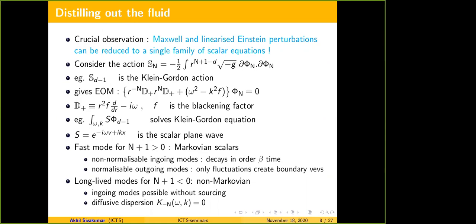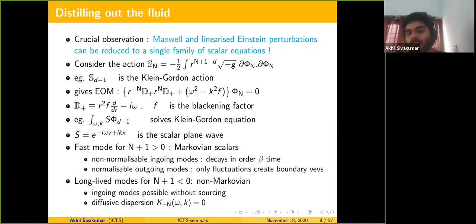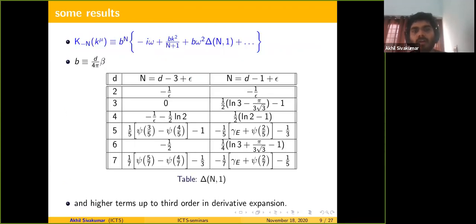Yes, thank you. So let us come to why this is relevant for the Maxwell and Einstein perturbations. Before that, let me flash some results. We have these solutions and dispersions calculated up to some third derivative order.